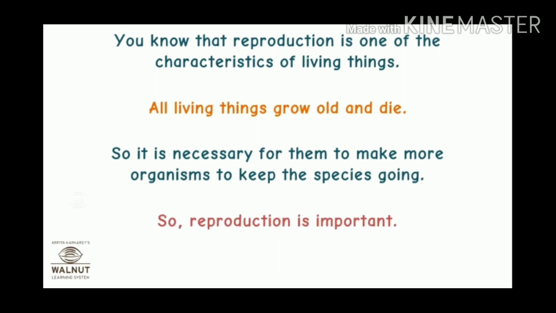In today's online class, I will discuss chapter 9 of 8th class, and the name of the chapter is Reproduction in Animals. Students, you know that reproduction is one of the characteristics of living things. All living things grow old and die, and this is necessary for the continuity of the species. So it is very important to all.